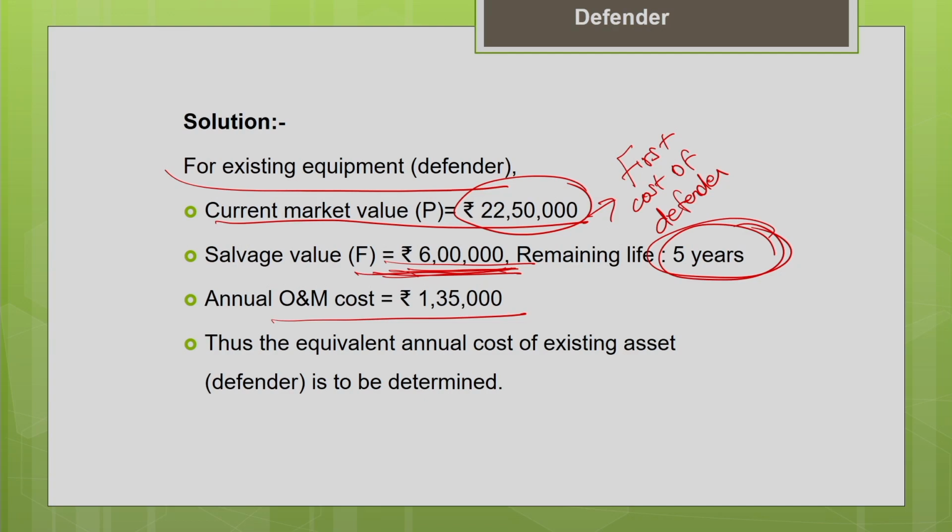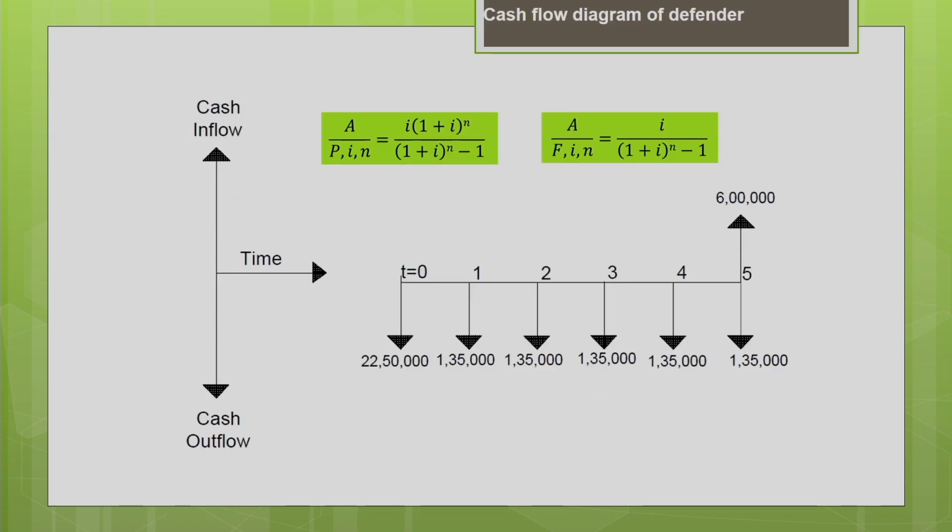Based upon this, you are supposed to calculate the equivalent annual cost of the Defender. For that, you need to draw the cash flow diagram. Let us draw the cash flow diagram and do the analysis. So now the first cost of the Defender is nothing but your current trade-in value of the machine, that is 22 lakh 50,000.